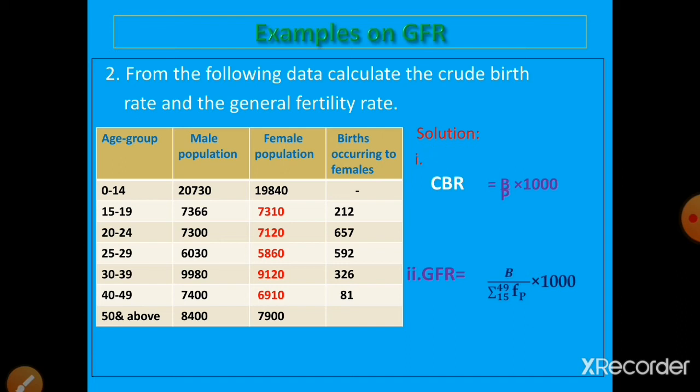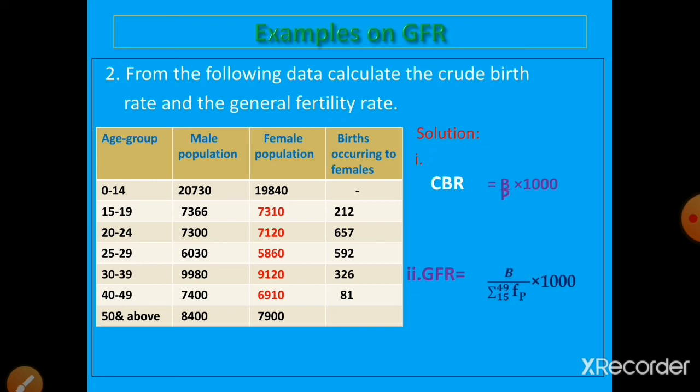As you know, the formula of CBR is B upon P into 1000. To calculate CBR, we need only total births and total population. For calculation of CBR, we need both the male population as well as the female population. This means we want the total male population and female population, and also total births.